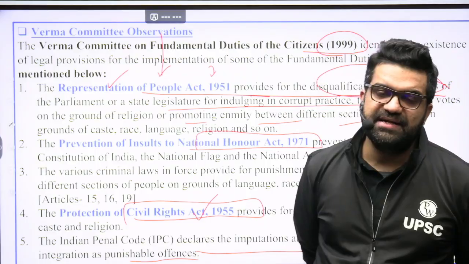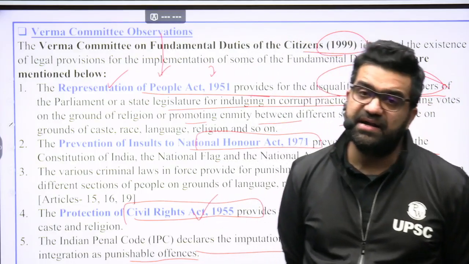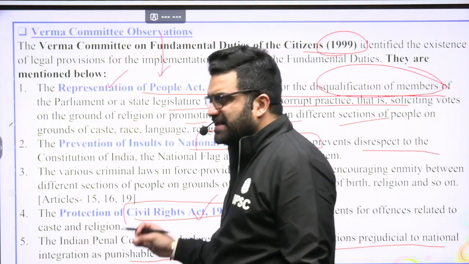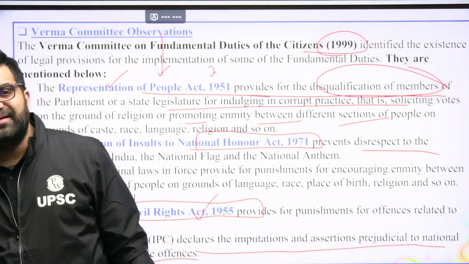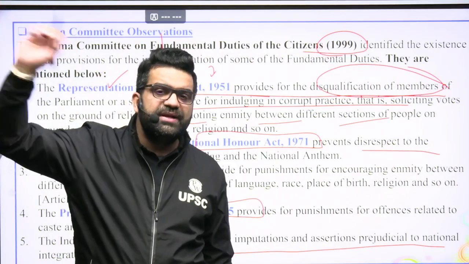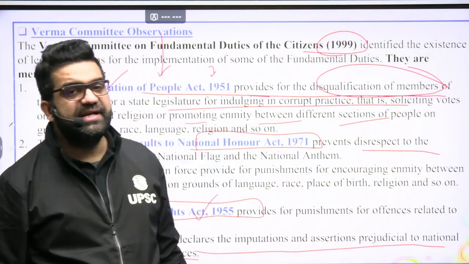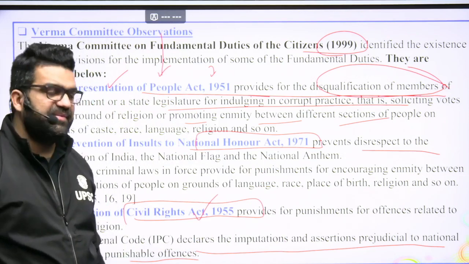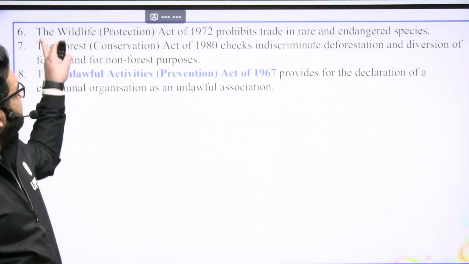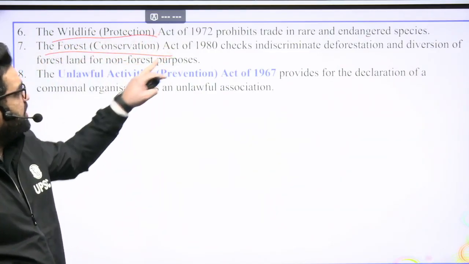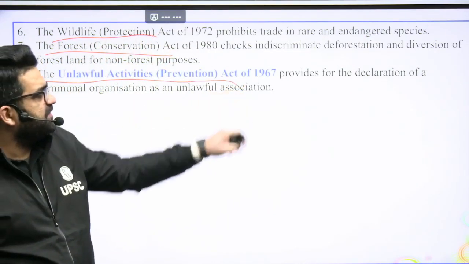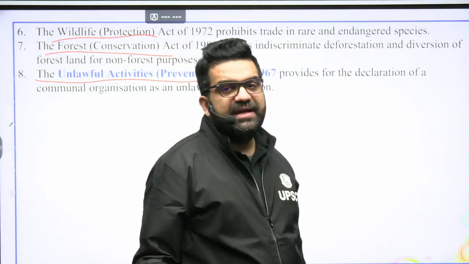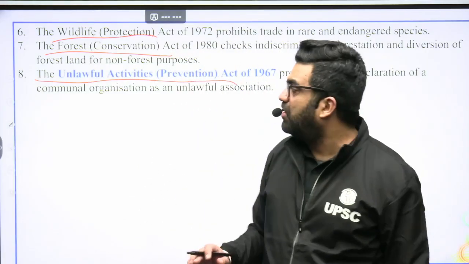Article 1, India, that is Union of Bharat, single citizenship, Article 5. Any practice, any speaking, any sloganeering that goes against the idea of national integration has been held to be a punishable offense under the IPC. Likewise, the Wildlife Protection Act, Forest Conservation Act, Unlawful Activities Prevention Act, all these Acts, directly or indirectly, are casting fundamental duties upon all of us.